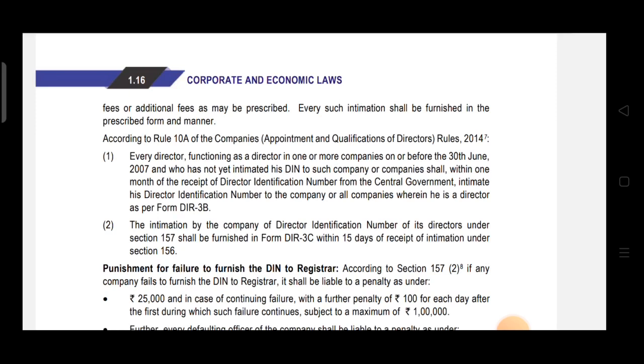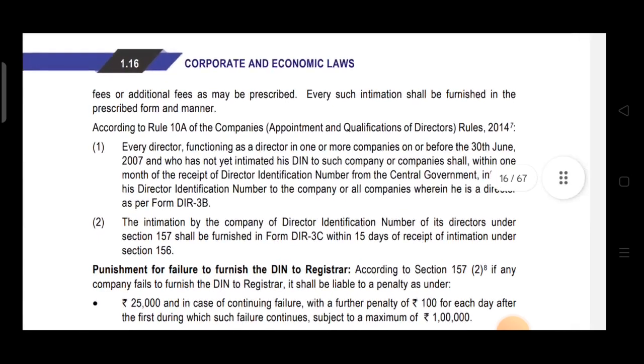Now one more thing that should be given emphasis in this is point number 1. See, in point number 1 it is given on or before 30th June 2007. Now this question can arise in your mind, why is it given on or before 30th June 2007? It is given because from 1st July 2007 this approved DIN was made mandatory for e-filing. Before that it was not mandatory. So before that means on or before 30th June 2007, we can say.